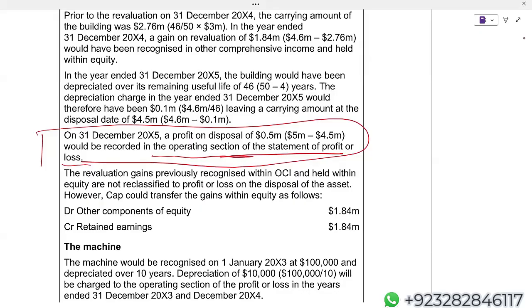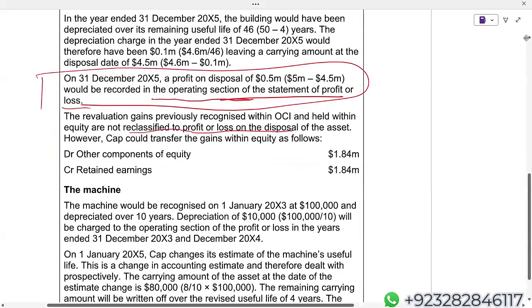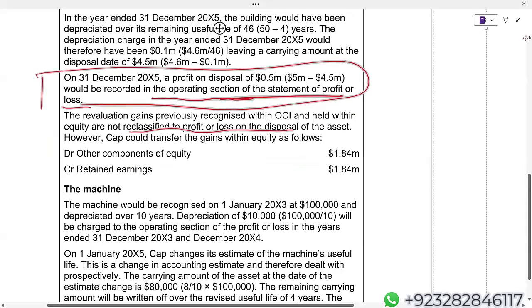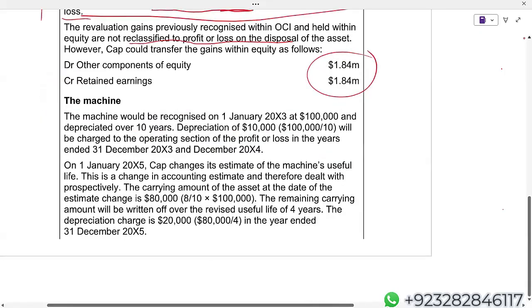The revaluation gain previously recognized within OCI and held within equity is not reclassified to P&L on the disposal of the asset. You can just do this: other component of equity debit, retained earnings credit. Again, this is not necessary, but if you want, you can close the revaluation to retained earnings. I think we did discuss here: change of useful life is a change in estimate, and change in estimate is applied prospectively.